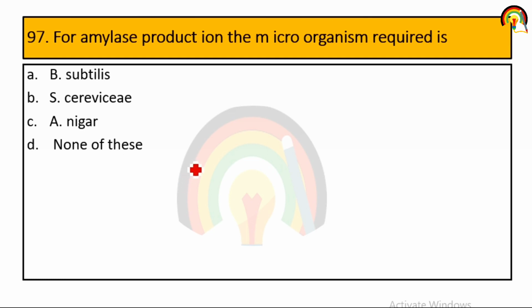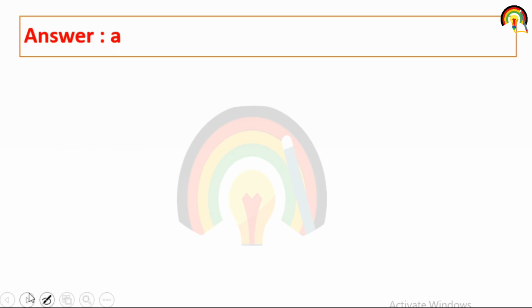For amylase production, the microorganism required is Bacillus subtilis, Saccharomyces cerevisiae, Aspergillus niger, or none of these. So for amylase production, Bacillus subtilis is required.